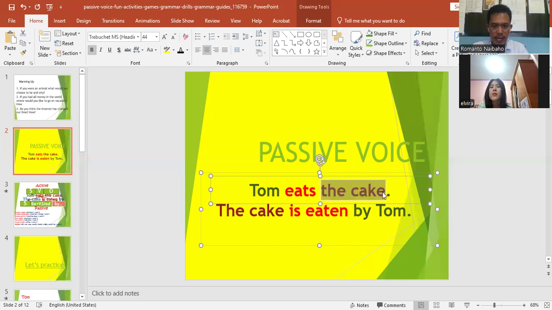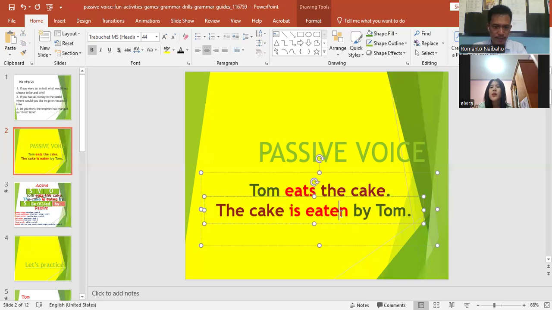Then we put the object in front of the sentence, and it functions as the subject of the sentence.